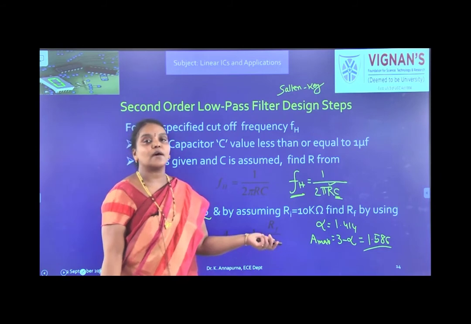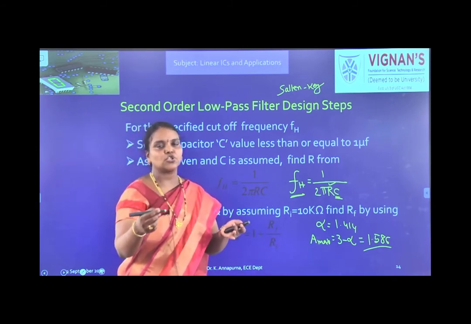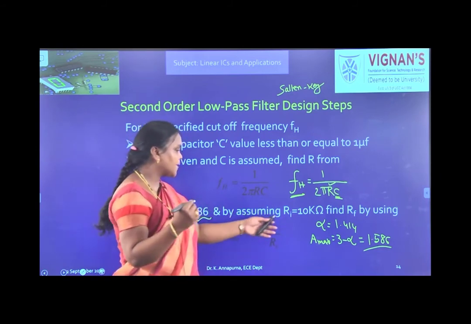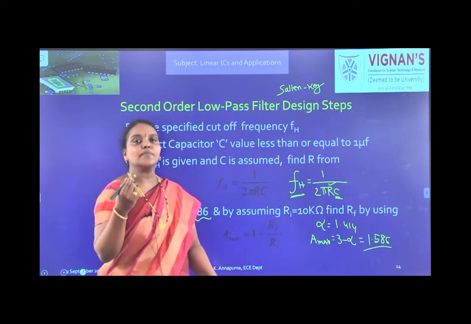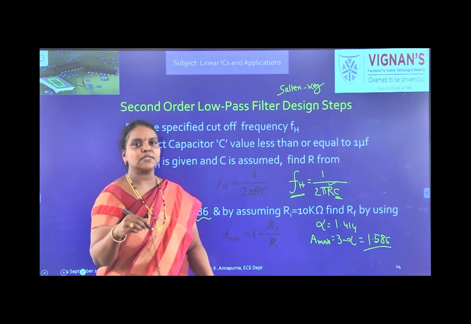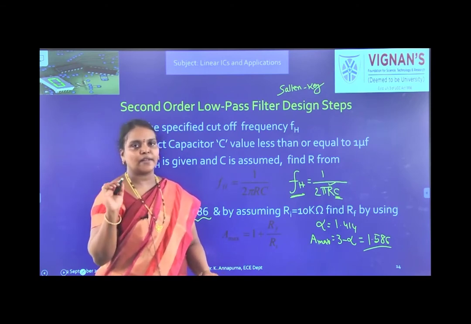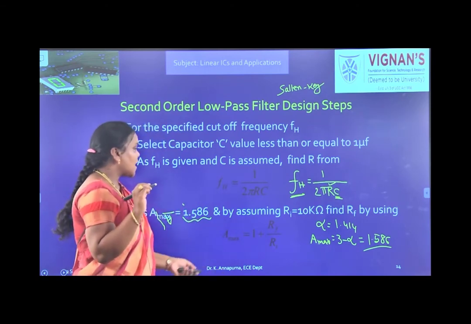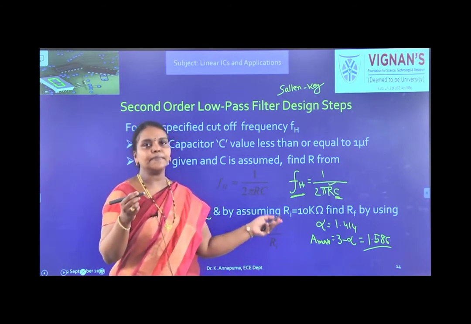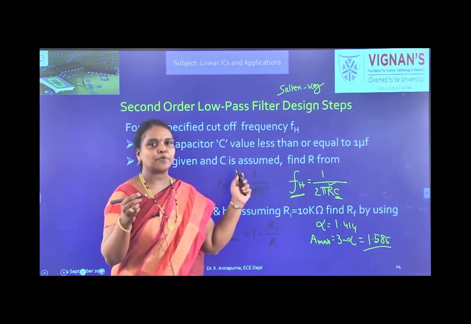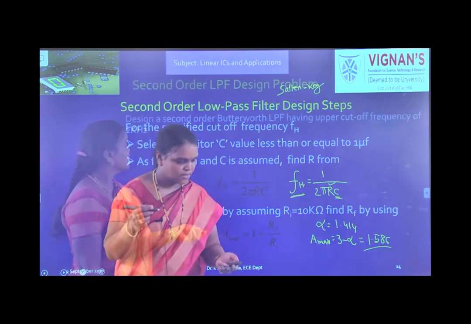So second order filter gain is fixed at, if it is Butterworth, 1.586. And what is the formula? 1 plus RF by RI. So equate 1 plus RF by RI to this value 1.586 and assume RI value as 10 kilo ohms and find the corresponding RF value. And after finding all these values, draw the circuit diagram and place the values at appropriate places.